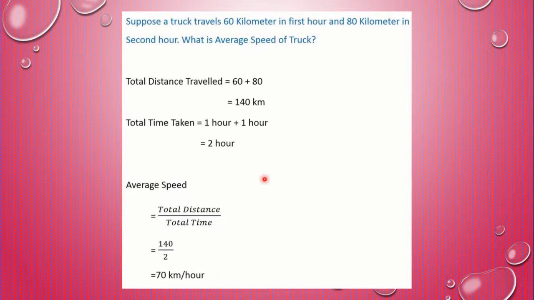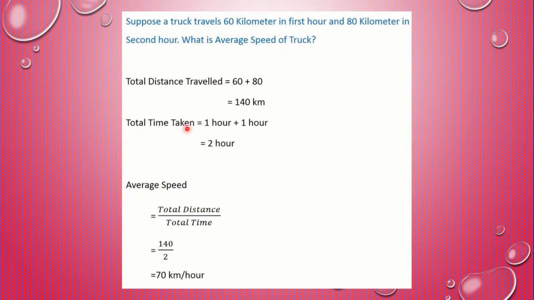I repeat, suppose a truck travels 60 km in first hour and 80 km in second hour. What is average speed of truck? So students, total distance travelled, that is 60 plus 80, we get 140 km.